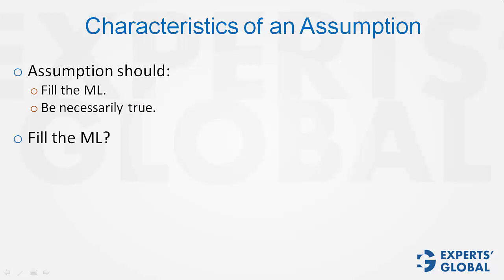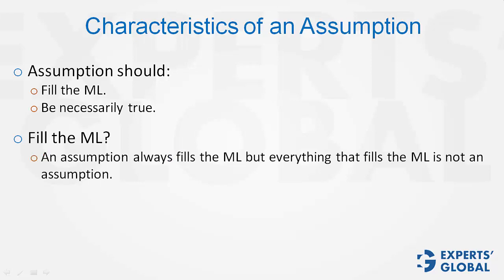Now, a correct assumption should be something that fills the missing link and is necessarily true. Let's elaborate. Fill the missing link. The gap between the premise and the conclusion can be filled in various ways. An assumption always fills the missing link, but everything that fills the missing link is not an assumption. Assumption is something that is necessarily true for the argument to hold.